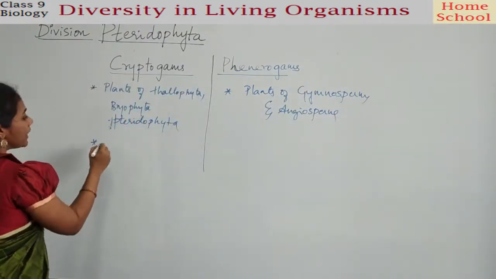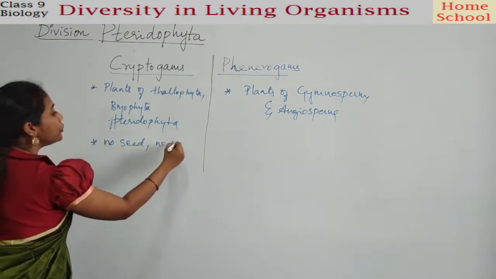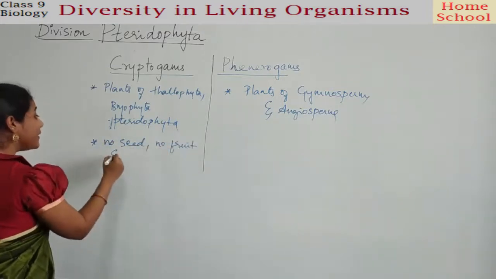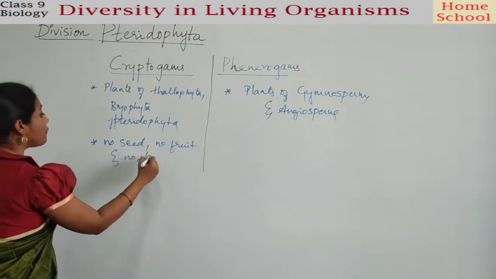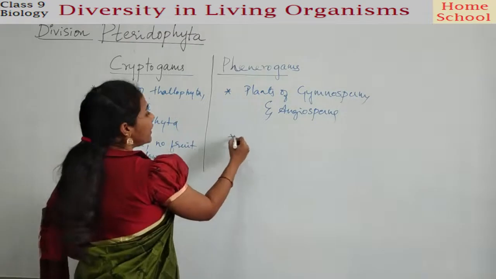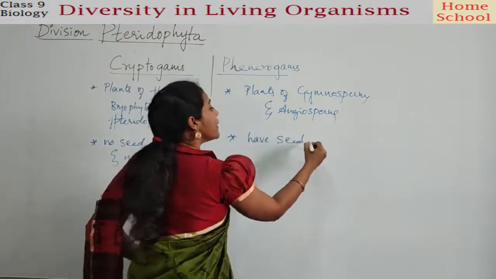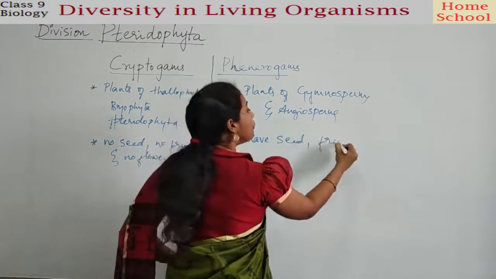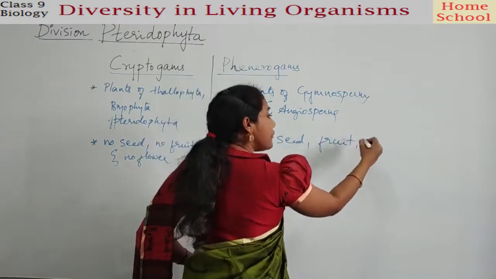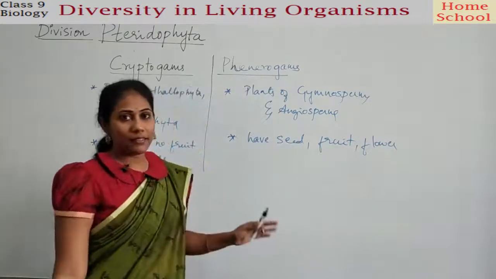In case of cryptogams there is no seed, no fruit, and sometimes no flower also. Clear? Coming to the phanerogams, the seed is present in a fruit. The flower has normally converted into a fruit, right?